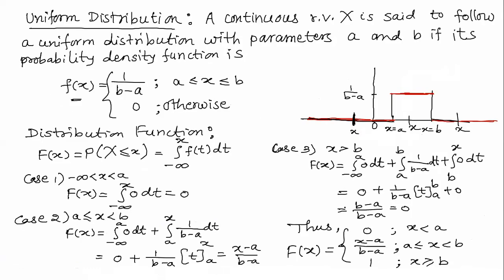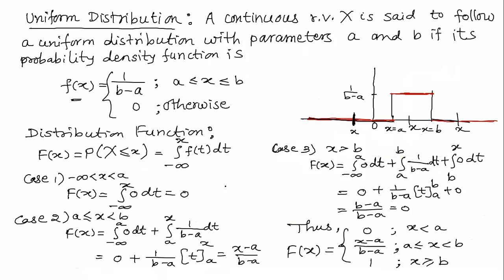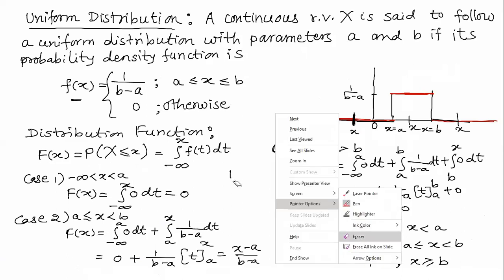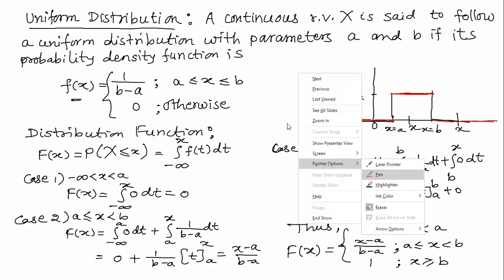So here, uniform distribution, and what was my suggestion? I am going to draw here the graph of the distribution function. I'm not able to erase this now, but if I use another color and draw that, the things will be very much clear.